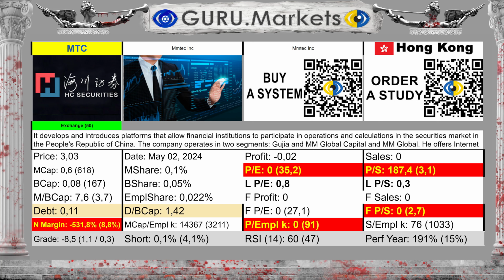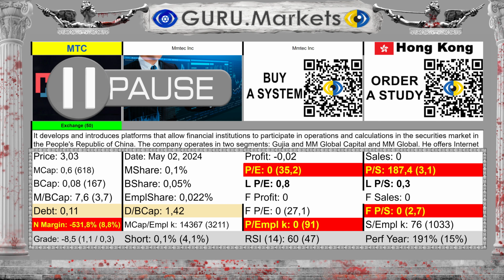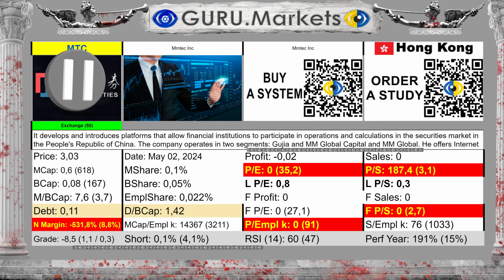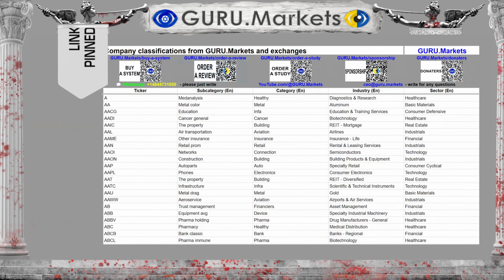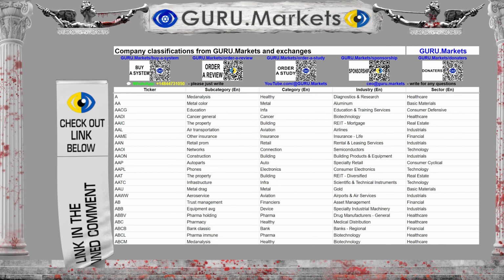Let's start with the summary data for the corporation. A little further we will look at each indicator in more detail. If necessary, you can pause it. We invite you to study all the indicators of the corporation under study more thoroughly. Access to the table with the ticker structure is absolutely free and open.